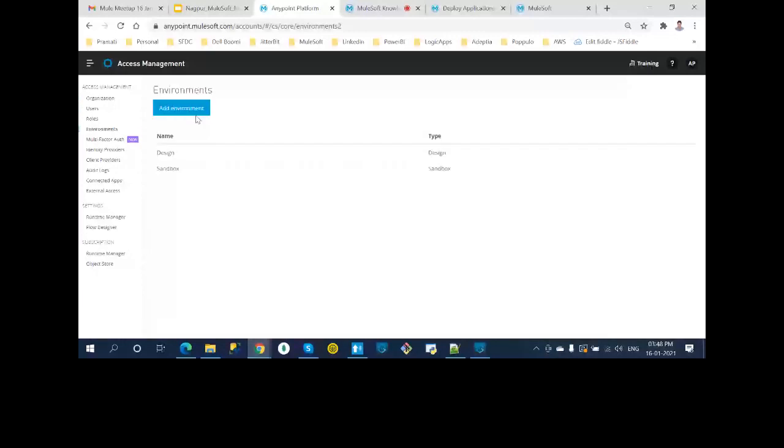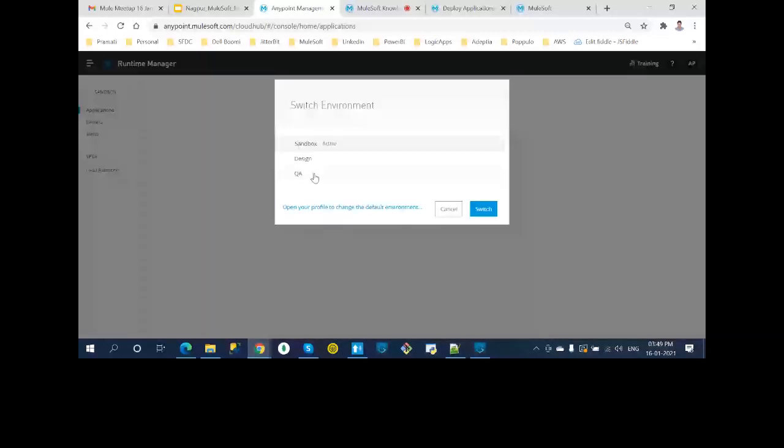So I'll give some name, and I want sandbox, not production. That's it. Okay, now before that, it's created, client ID in this. I wanted to show you something. Come on, load. Okay, so right now sandbox is selected. Let me change it to QA.